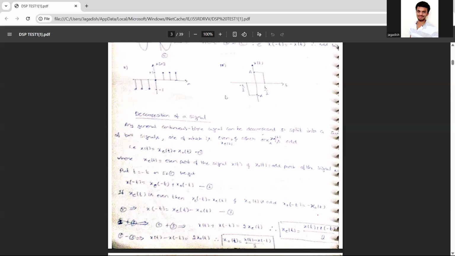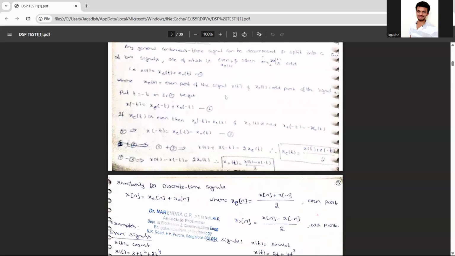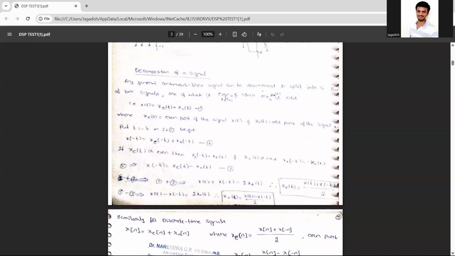But see, if you get seriousness one day before the examination, you can't pass DSP. I'm telling you, one day before, thinking tomorrow 2:30 is the DSP exam, and now let me pick up the book to read, please don't think that. You will definitely fail. You have to do a lot of practice to pass this subject. I'm not frightening you, it's the actual fact, and you will also already be knowing it.